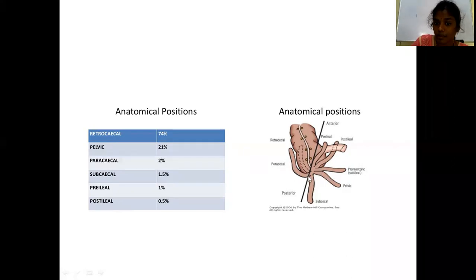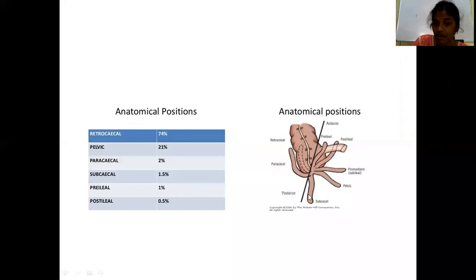See, this is the base, which is attached or fixed to the cecal base. That is, the base of the appendix is always constant. It is the tip position that varies, and the anatomical position depends upon the position of the tip. If the tip of the appendix is present behind the cecum, then it is retrocecal.